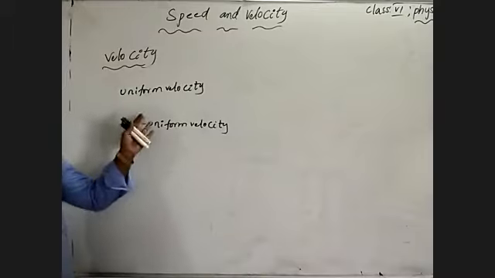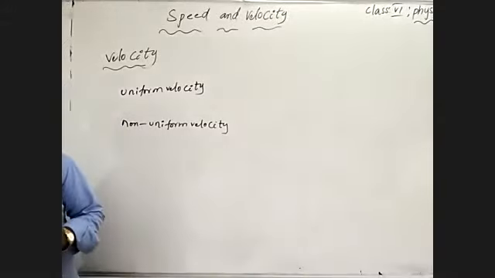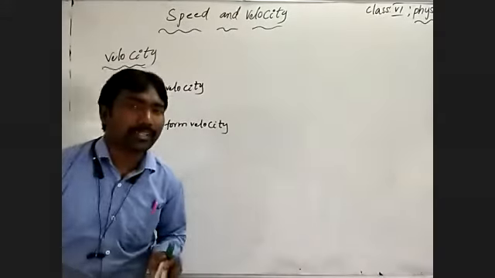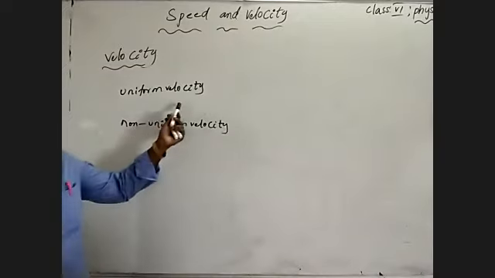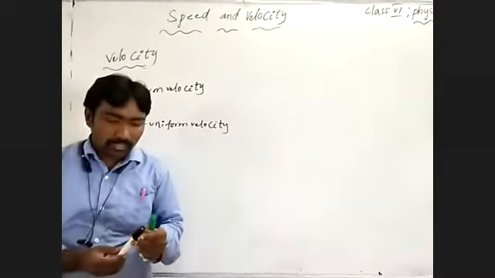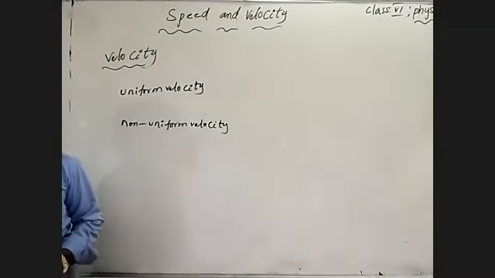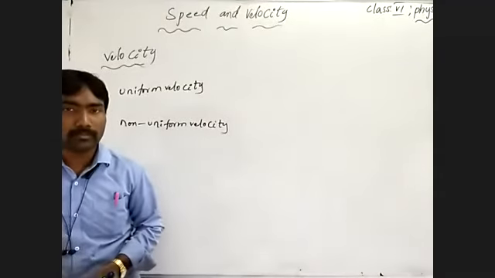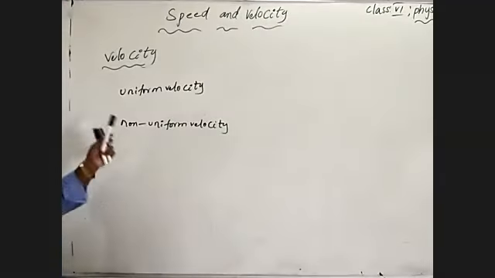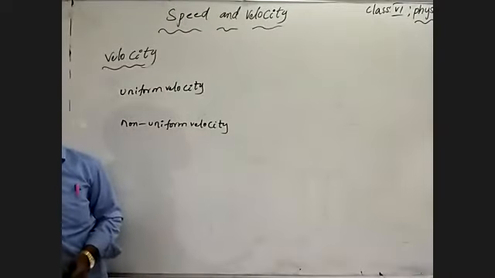So equal displacement covered by a body in equal intervals of time means the body is moving with a uniform velocity.